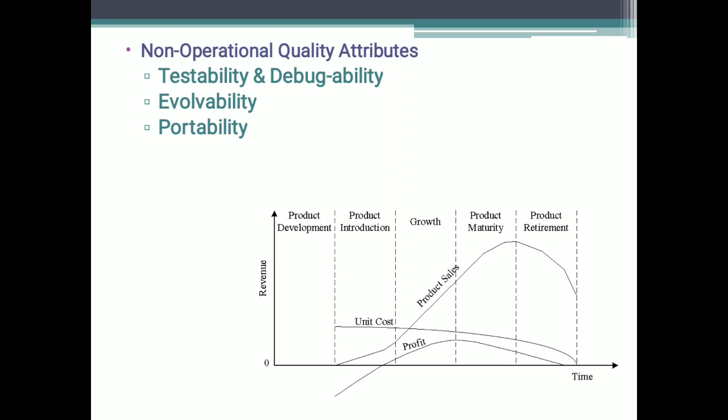For example, in embedded products, the term porting represents the migration of embedded firmware written for one target processor, for example Intel 8086, to a different target processor such as the Hitachi SH3 processor. So whatever firmware we have written for 8086, if it can be easily ported to Hitachi SH3, then we call it portable firmware.